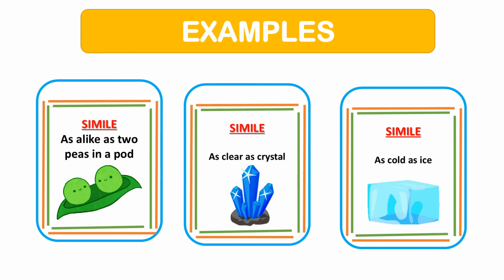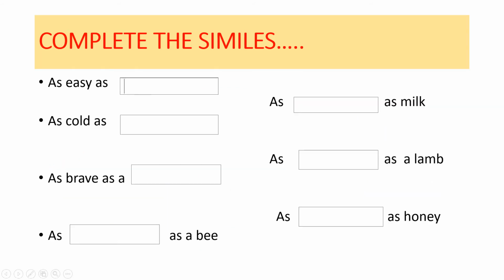Now let us quickly revise what we studied today. As easy as ABC. As cold as ice. As brave as a lion. As busy as a bee. As white as milk. As gentle as a lamb. As sweet as honey. Hope you understood this.